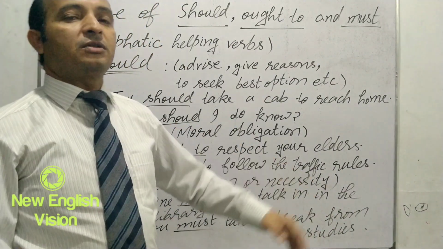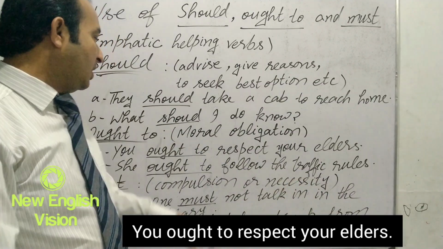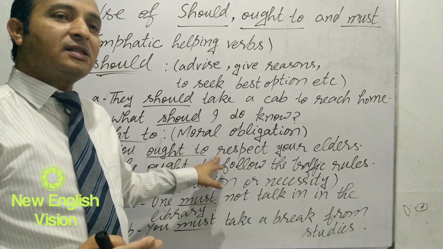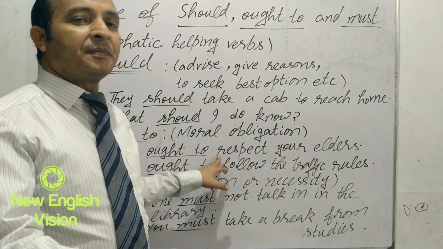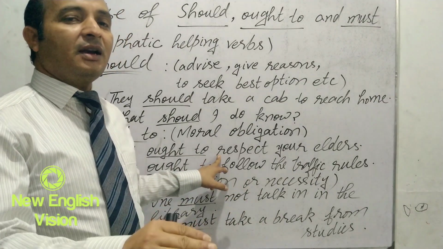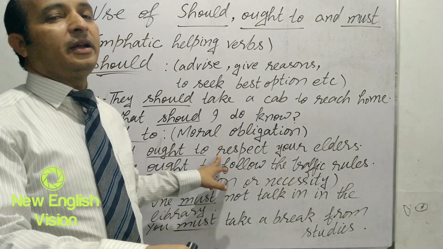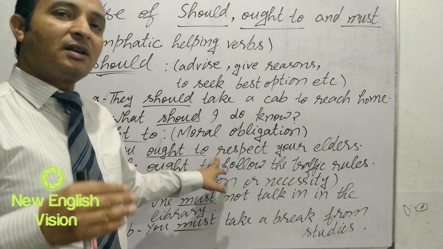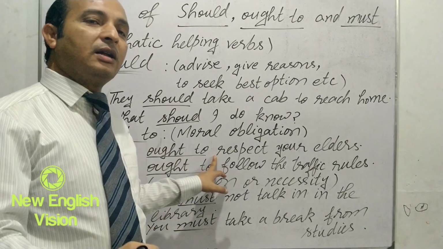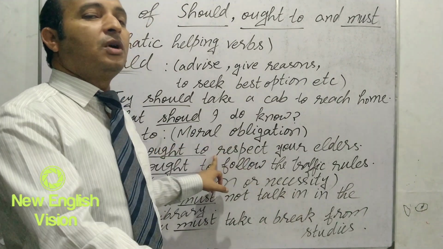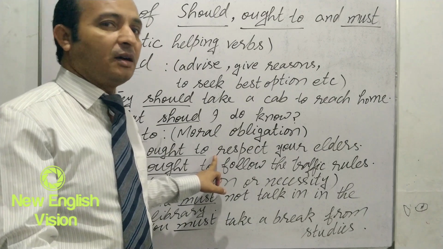You are to respect your elders. You see, to respect the elders is a moral obligation rather than anything else. It is not a legal or lawful idea, but it is just a moral obligation. That's why you are to respect your elders. It means it is your moral duty to respect your elders, not a law.